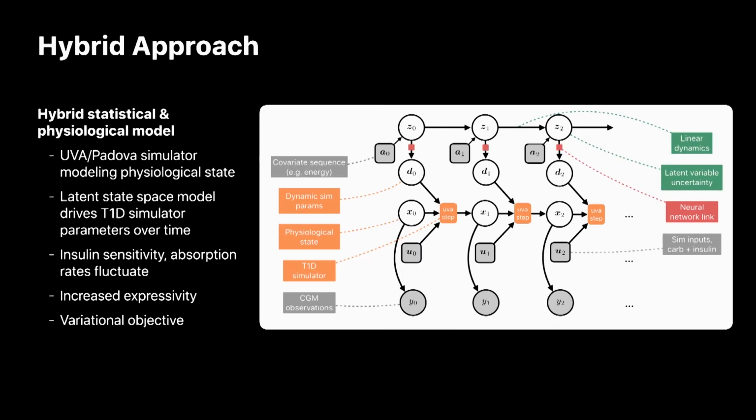We take a hybrid approach. We incorporate a physiological T1D simulator and a state space model as two components of a statistical and physiological hybrid. The UVA-Padua T1D simulator component describes the individual's physiological state, and the latent state space model allows the physiological T1D simulator parameters, such as insulin sensitivity and carbohydrate absorption rates, to fluctuate in time.